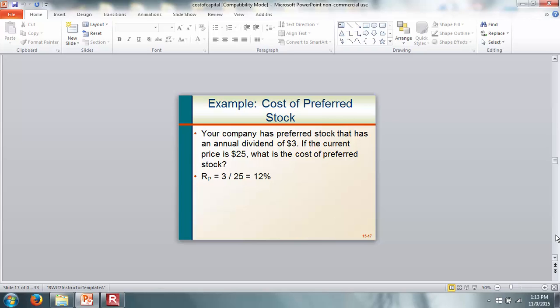So your company has preferred stock that has an annual dividend of $3. If the current price is 25, what is the cost of preferred stock? So here the cost of preferred stock is going to be 3 divided by 25, which is 12%.